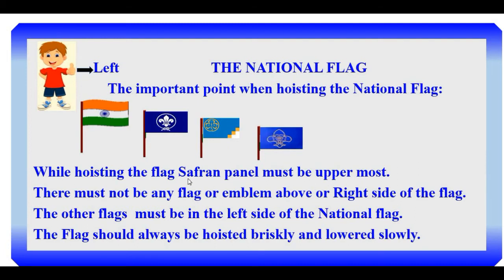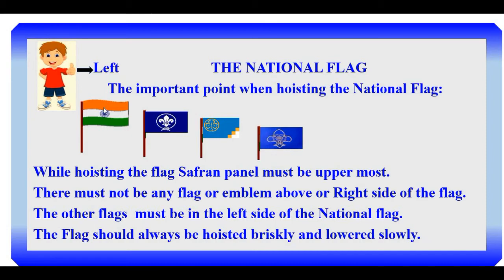Now, we will know which direction is called left and right. See this boy. This is the left hand for this boy. So, this side is called the left and this side right. Suppose you treat the flag like this boy, the same position.